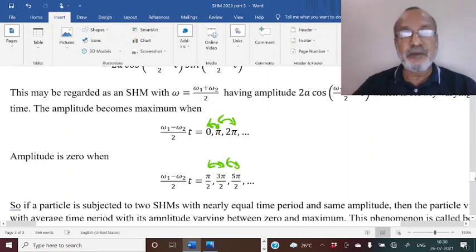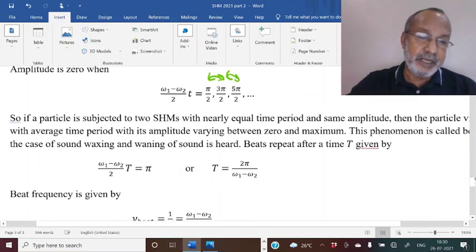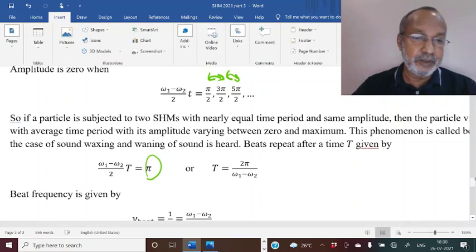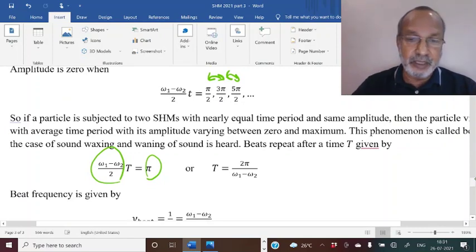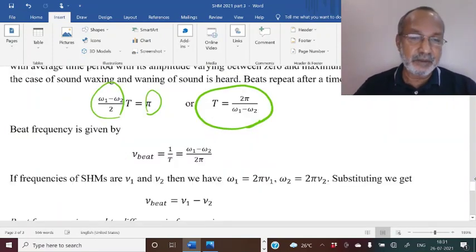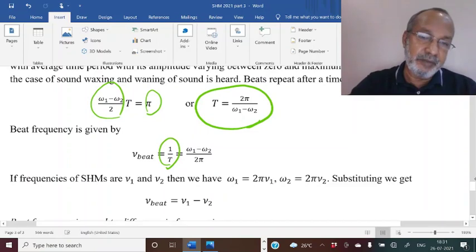So the time taken to go from one minimum to another minimum, or one maximum to another maximum, is given by that difference pi equal to (omega 1 minus omega 2) divided by 2 into the time period of beat, and 1 by time period will be the frequency.